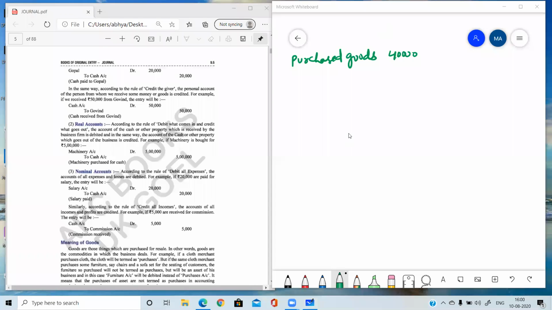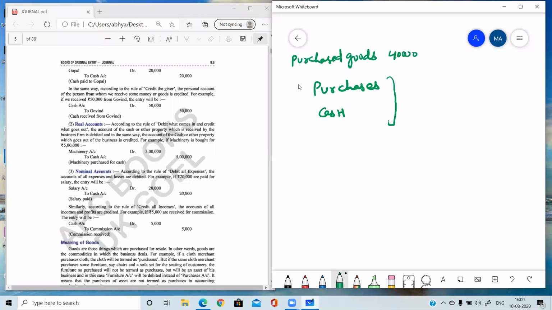So let's discuss. Whenever we are purchasing the goods, the first account will be purchases account, when the purchase word is exclusively used only for goods. Many times I have told you, when we are doing the accounting equation chapter, there we can use the word stock. But here in journal, we will be using the word purchases. So first account is purchases and second account is cash. How do you know that cash is involved, as the name of the person is not mentioned, as well as the credit word is also not given? So we will assume that the transaction is on cash. So these two accounts are involved.